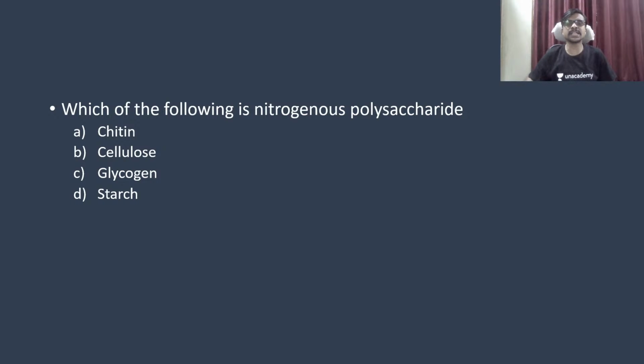Which of the following is a nitrogenous polysaccharide? हा क्वेश्चन परत परत एक्झामिनेशन मध्ये येतोय मित्रांनो. नायट्रोजनस पॉलिसॅकॅराइड. तर आन्सर काय असेल रे? A polysaccharide. Poly means many or more than one. Saccharide means a sugar. So which of the following materials is made up of many sugars which have nitrogen content?